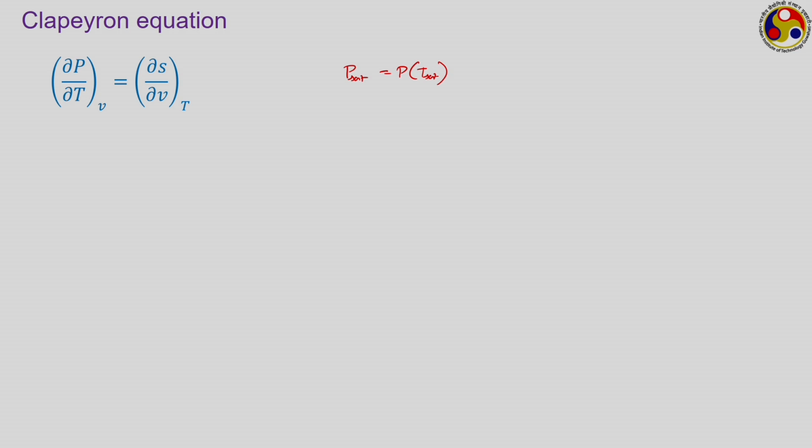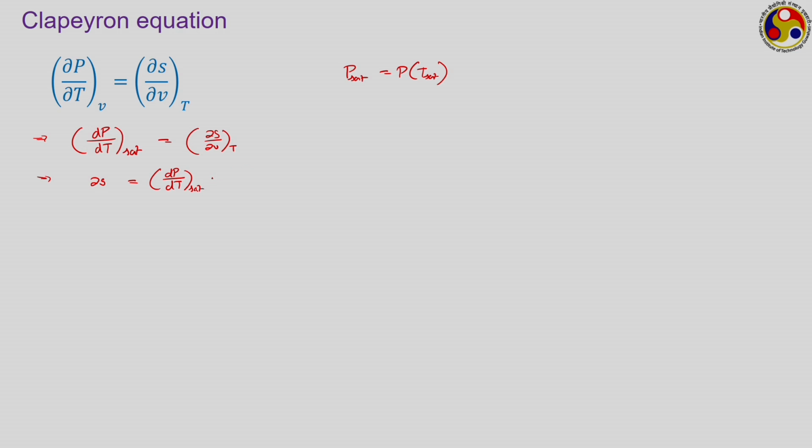That is, during the phase change process, the pressure is a sole function of temperature, and therefore, instead of using the partial differential notation, we can write this just dp dt saturation, which actually represents the slope of the saturation curve on a pressure temperature plane, and that is equal to dou S dou V at T, or if we separate them out, that is dou S becomes equal to